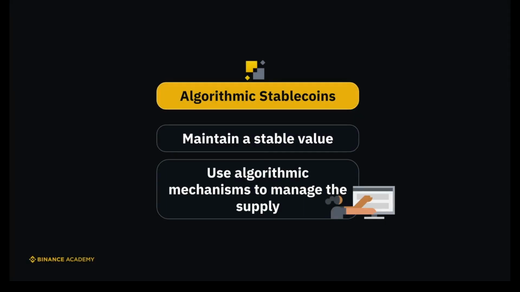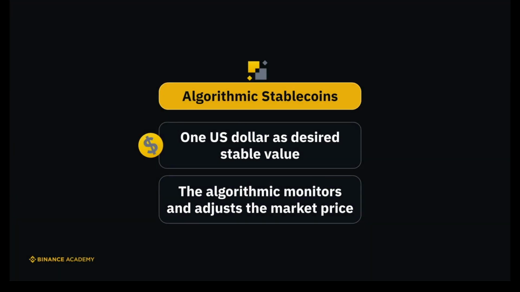Algorithmic stablecoins are an entirely different class of stablecoins that aim to maintain a stable value by using algorithmic mechanisms to manage the supply of the stablecoins rather than relying on fiat currencies, cryptocurrencies, or commodities. Algorithmic stablecoins can be designed in different ways, but they typically target $1 as their desired stable value.